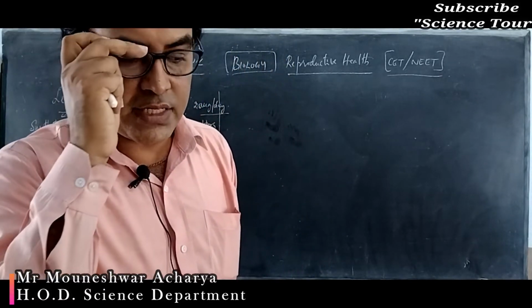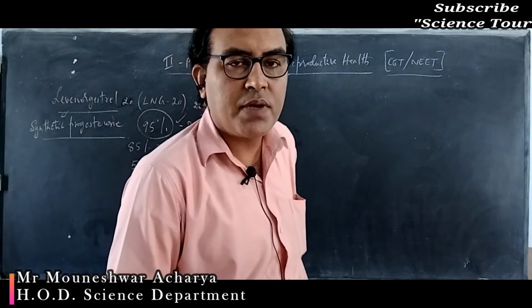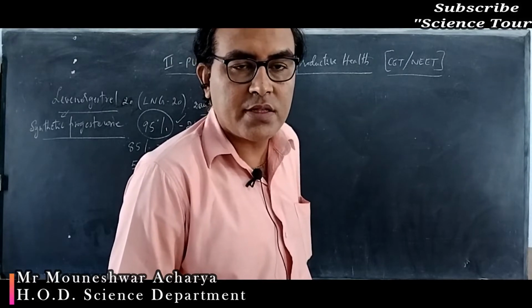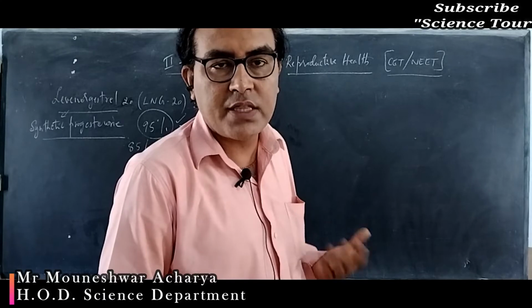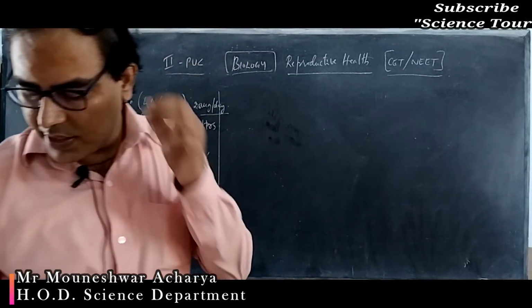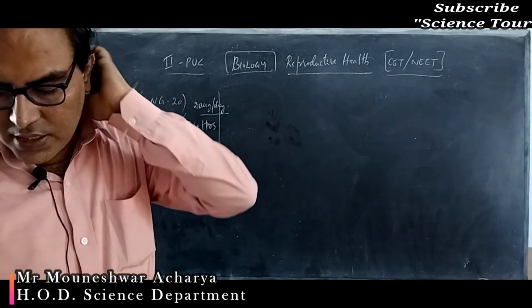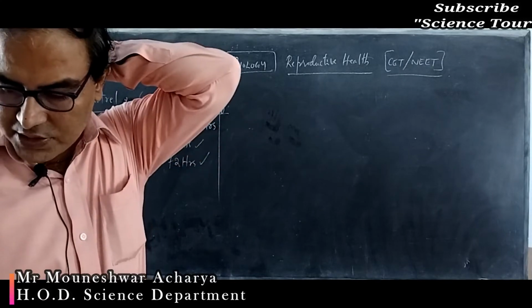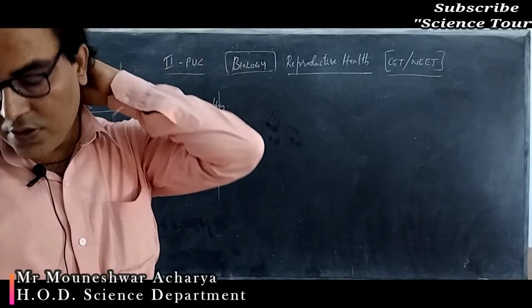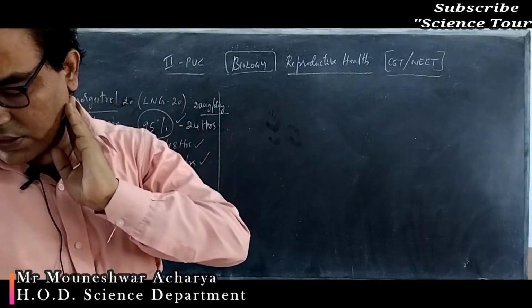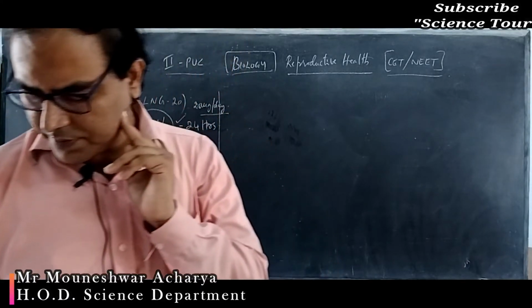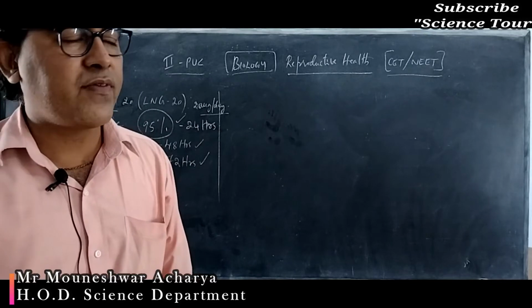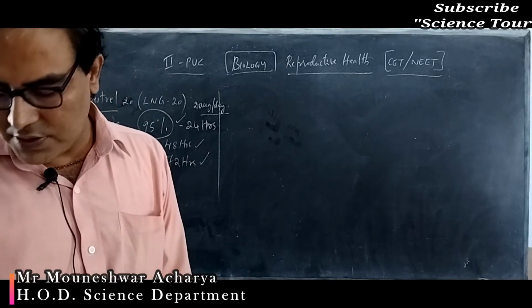Or if there is a chance of stillbirth, premature birth, or defective birth of the child, then it can be terminated. Or in an unwanted pregnancy, that means in cases of rape or such illegal things happening to the female, then it can be performed with the legal procedures.